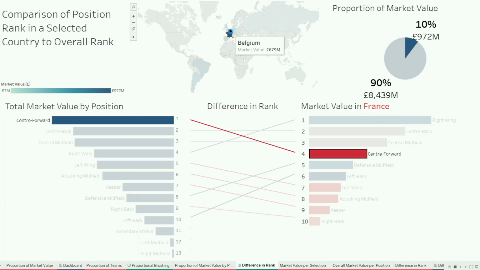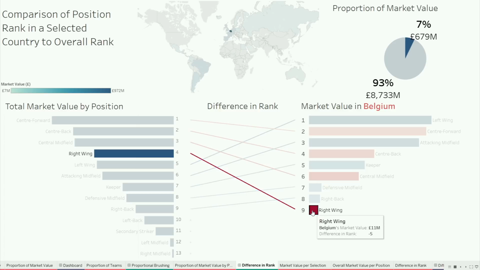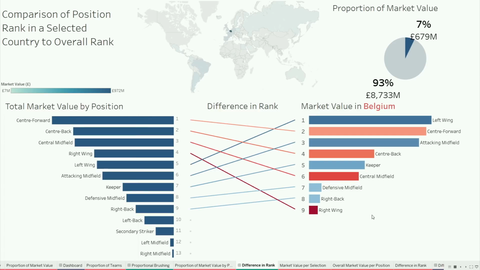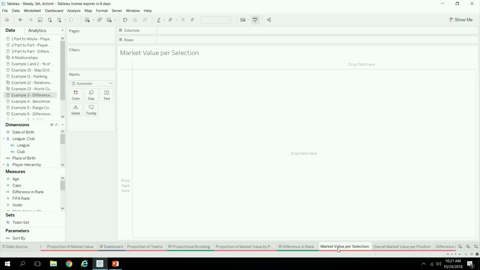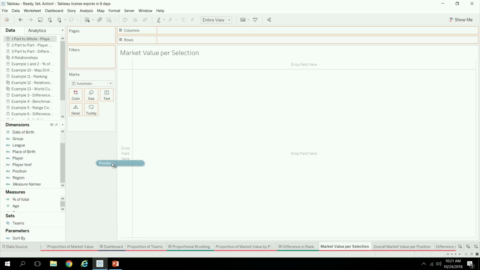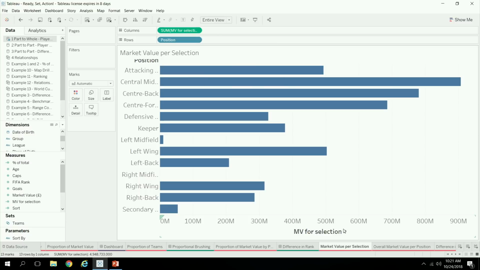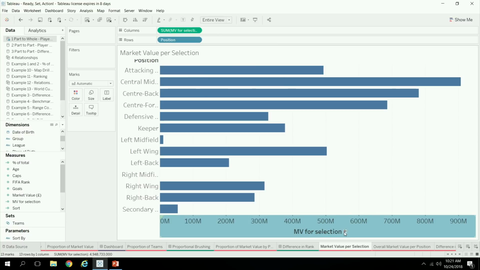I think another interesting one here, Belgium has like the coolest one with this really nice crisscross view here. So their right-wing players are 9th, while it's 4th in the world in general. So who wants to see how to build this? Yes! All right. So the nice thing about this is no calcs. You can do this just using the calcs that have been created in the first part. So the first thing we want to look at is, by our different positions, the market value for our selection. So that's that calculation that we'd made.